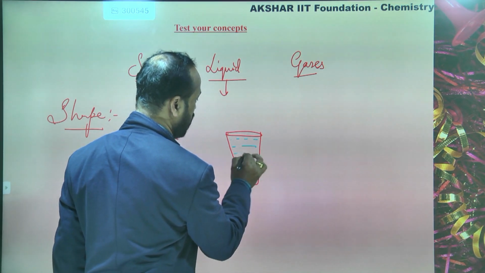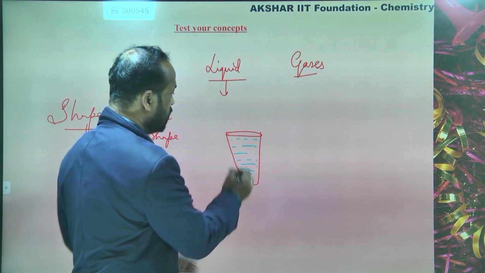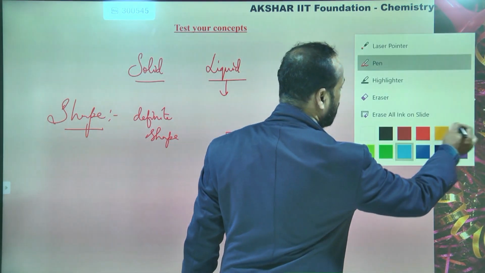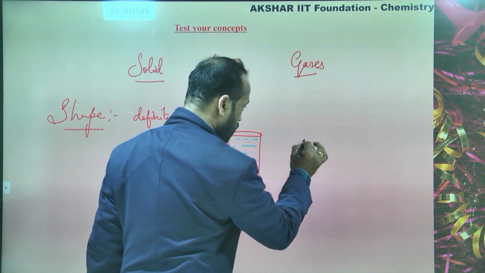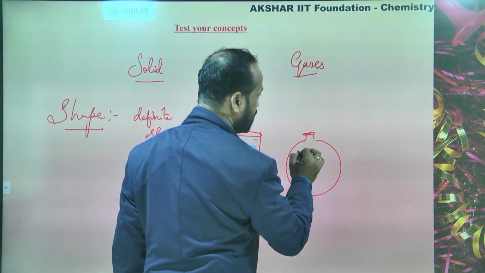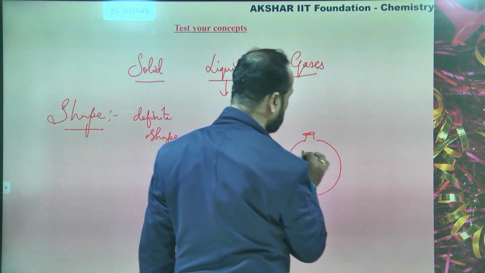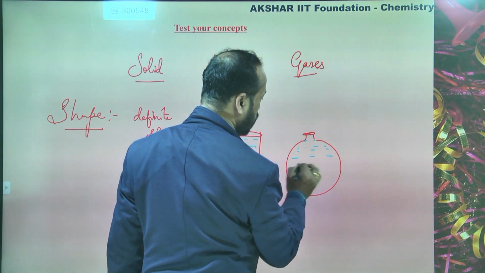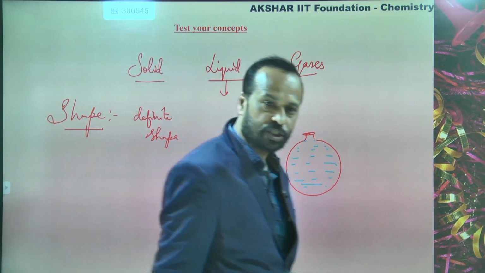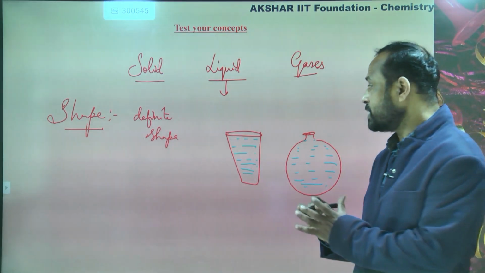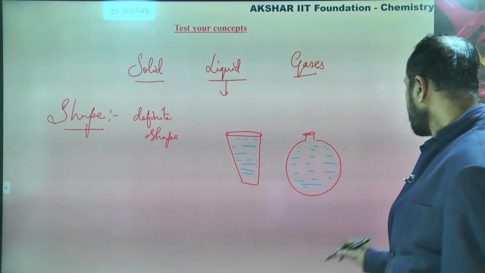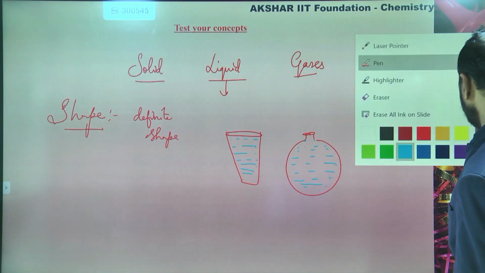If I take water in a glass, the liquid shape is like the container shape. If I take the liquid in a round bottom flask, like a pot, then what is the shape of the liquid? It is occupying the pot shape. So liquids do not have any definite shape. Liquids attain the shape of the container. So liquids do not have a proper shape.